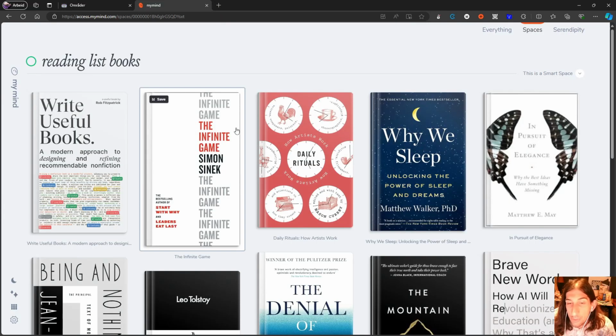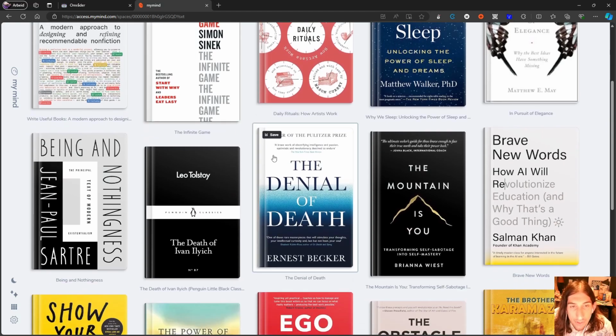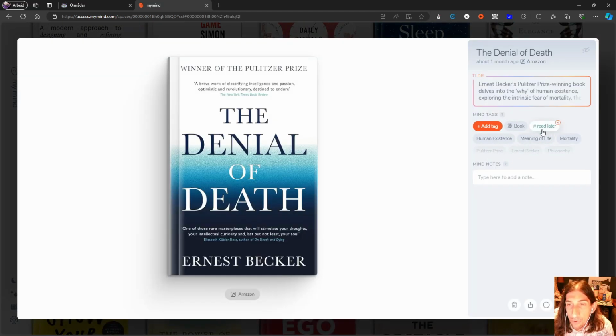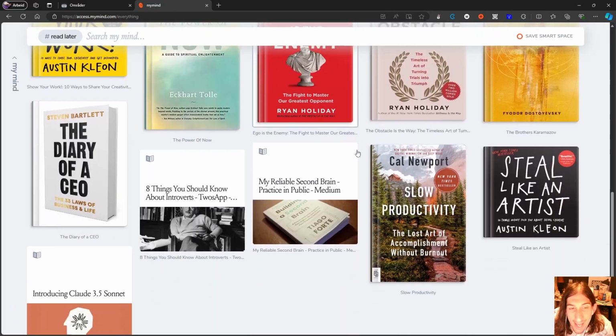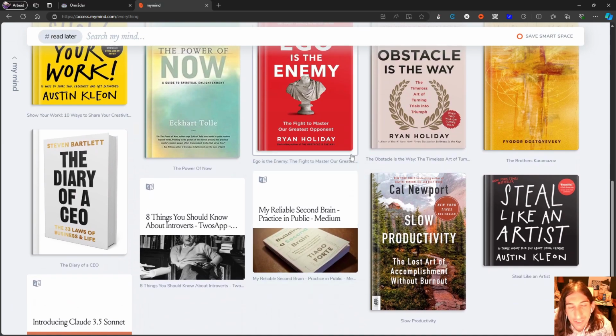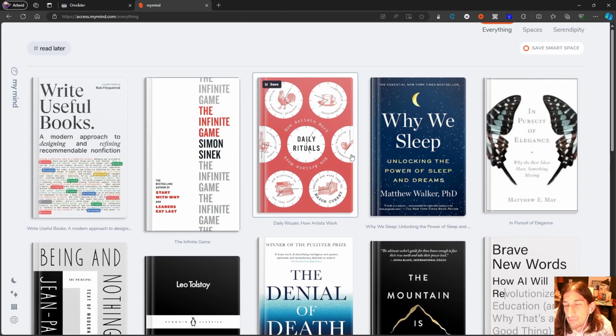So I've ended up using My Mind instead, and that is simply because My Mind does this auto tagging for me, so I can press read later and I can get everything that is tagged read later, and it is just much simpler than having to organize everything yourself.